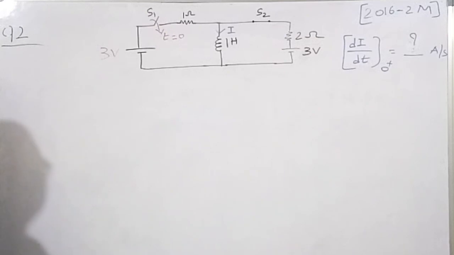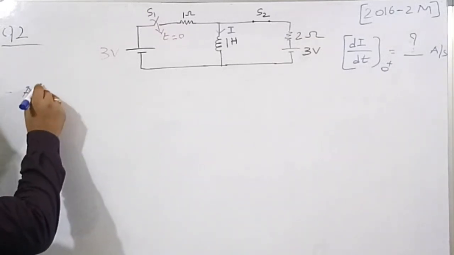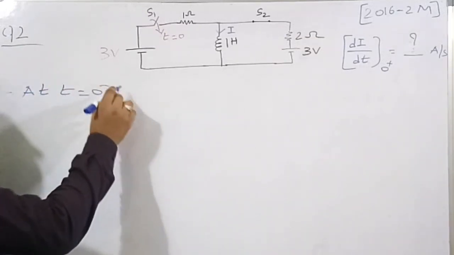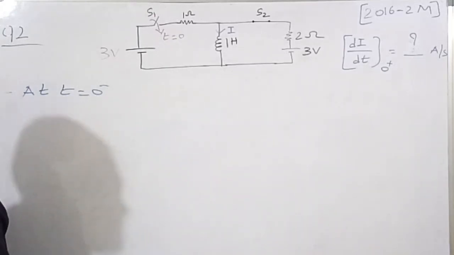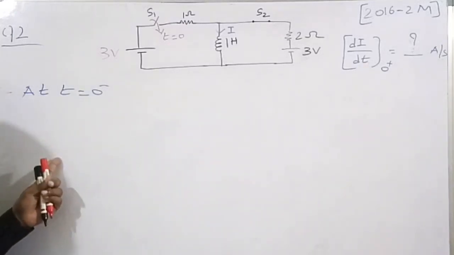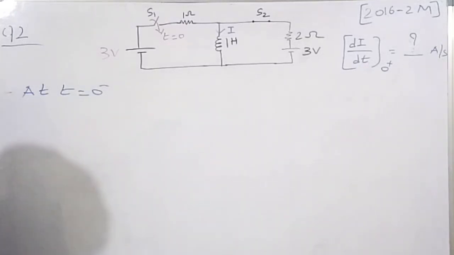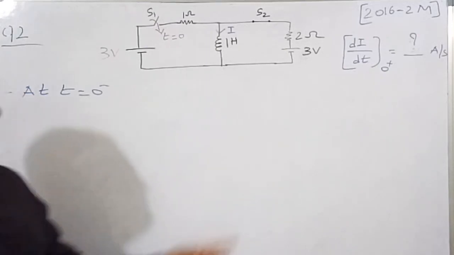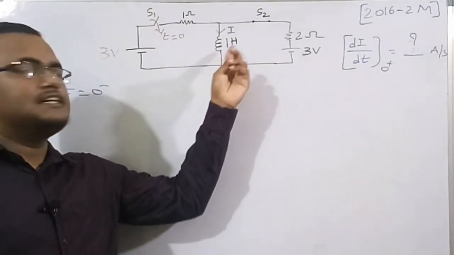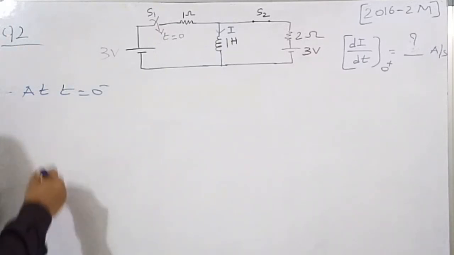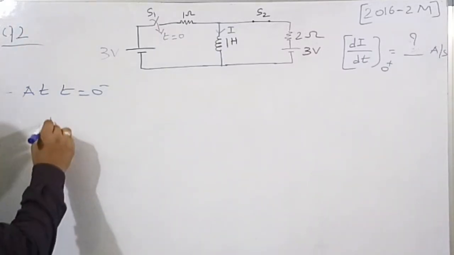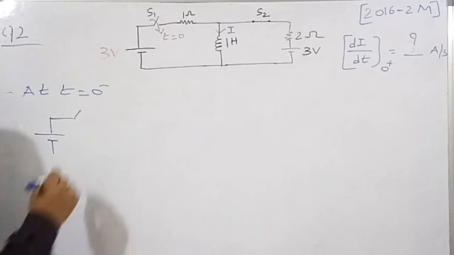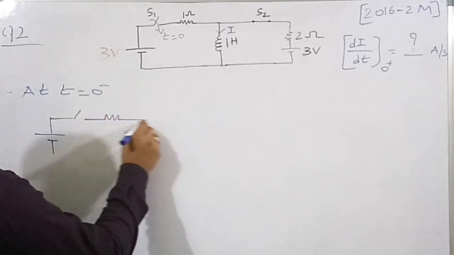So now let me see at t is equal to 0 minus, which means the switch is in the open condition, because the switch is closed at the instant t is equal to 0, but I am considering the instant t is equal to 0 minus, which means the switch is already open. So I am going to draw the circuit at instant t is equal to 0 minus. So now I am going to draw a circuit, it will be understood very easily. So switch S1 is open, therefore I will draw it as an open condition.